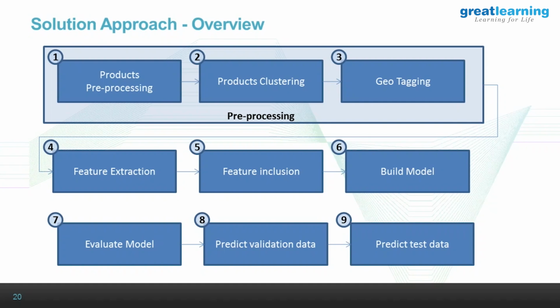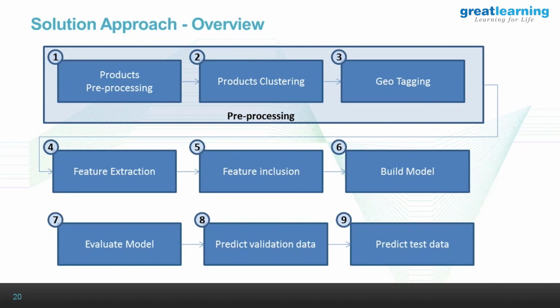So this is the basic approach we've taken. Products pre-processing: we have product names. Typically in a retail outlet, products are categorized under a merchandising group or subgroup, and they predict demand at a subgroup level rather than at an individual product level. But we don't have any data here saying which products belong to which subgroup, so we had to create our own subgroups.